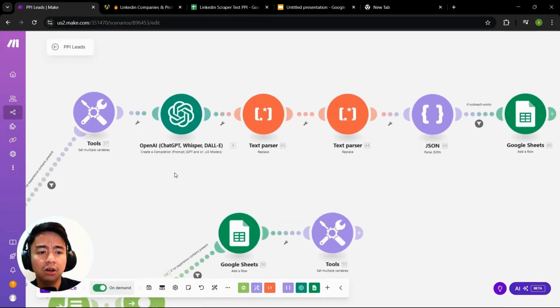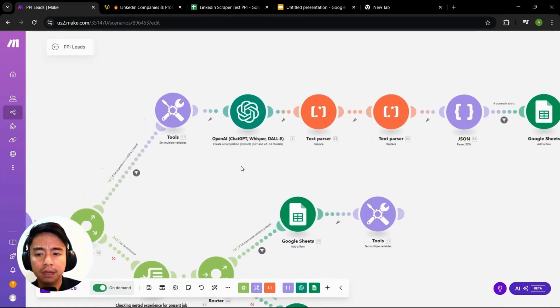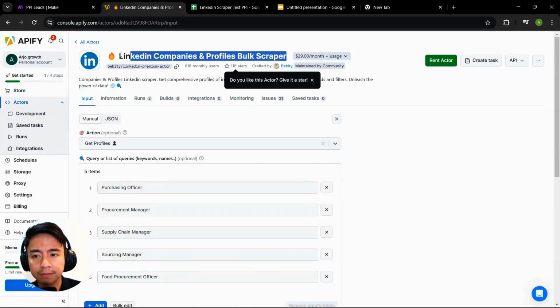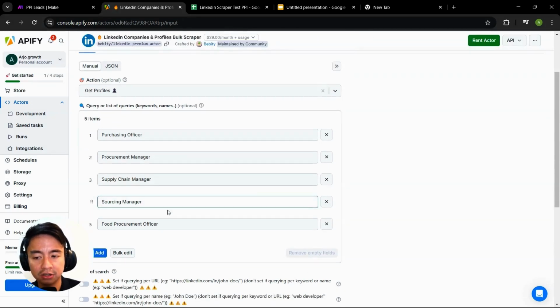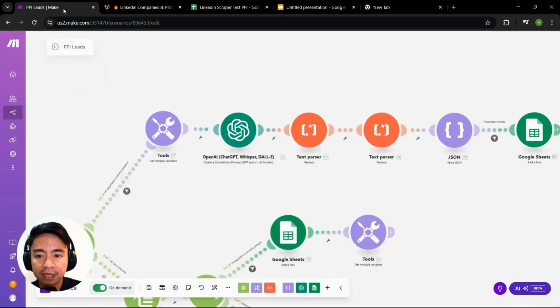So this is the automation. I'm using make.com. I'm feeding the leads that I got from Apify. I use the LinkedIn Companies and Profiles Scraper by Bebity. It will ask you for a list of keywords to query. I use purchasing officer, procurement manager, supply chain manager, sourcing manager, and food procurement. As you can see, I feed that data and it comes in as a JSON file or a CSV file. And then you extract that data and I feed it into ChatGPT.